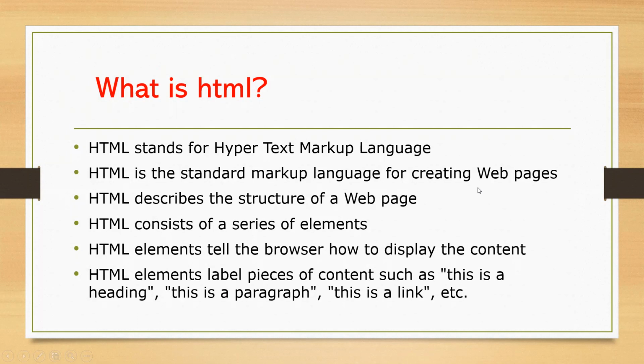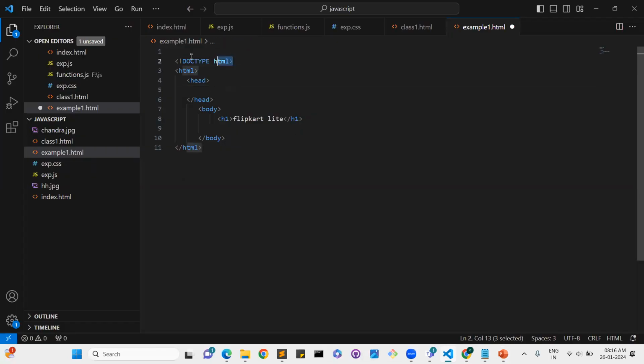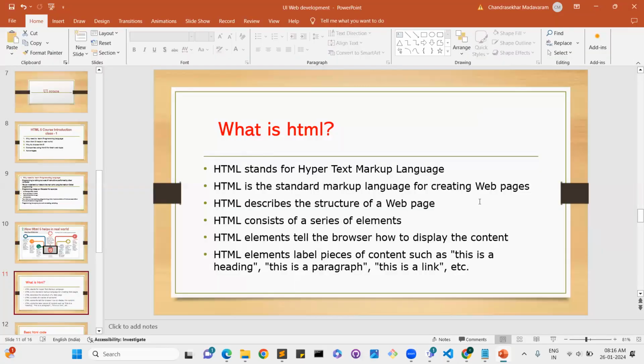Doctype means we are telling the browser which version we are using. So we are explaining to the browser, this is the version I'm using. Doctype html.